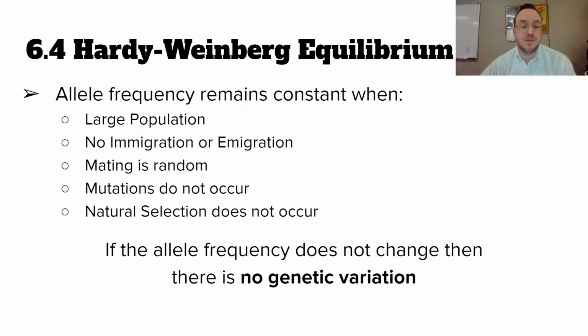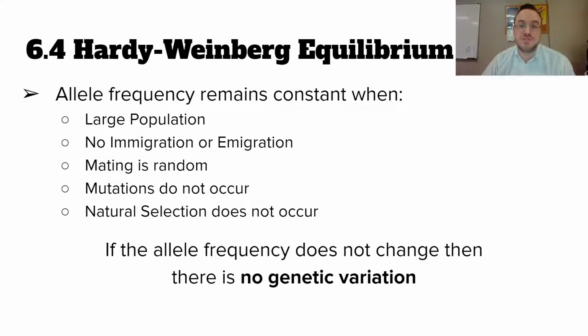So there has to be a large population. That will mean that any genetic drift, remember back in lesson 2 we talked about genetic drift, is happening or not. Large population means genetic drift doesn't really account for any big differences. Genetic drift only really causes changes in smaller populations. If there's no immigration into the population or immigration out of the population, that means that the allele frequencies are going to stay constant because there's no big influx or loss of alleles.